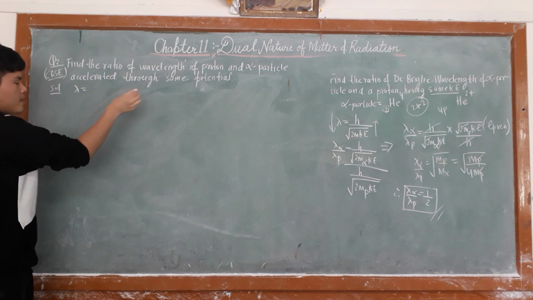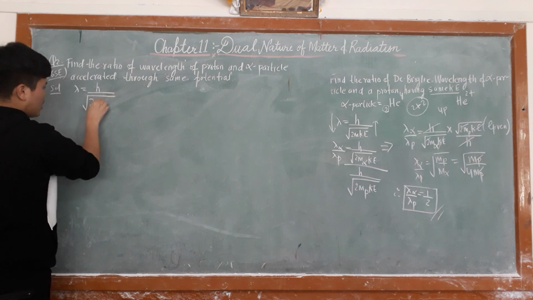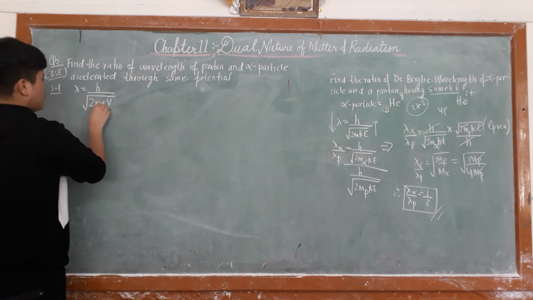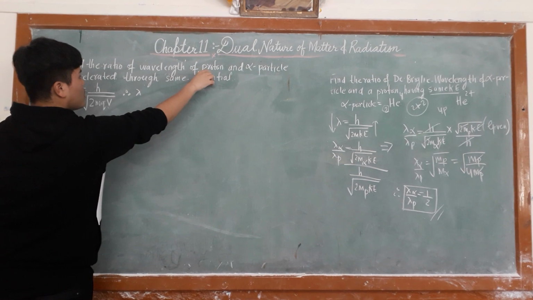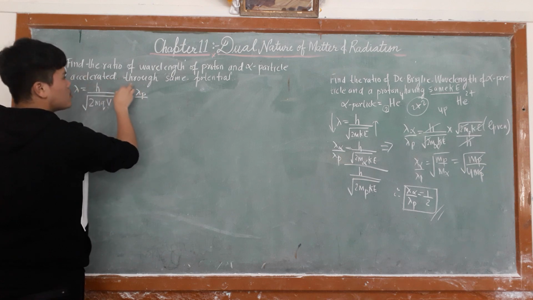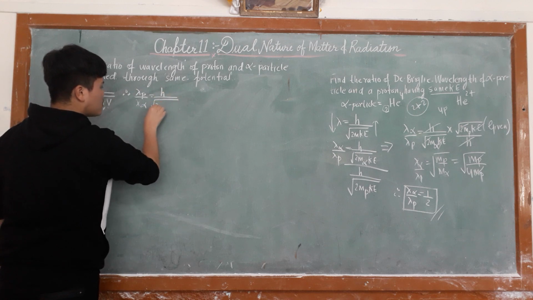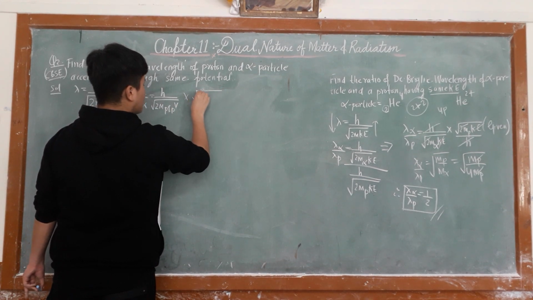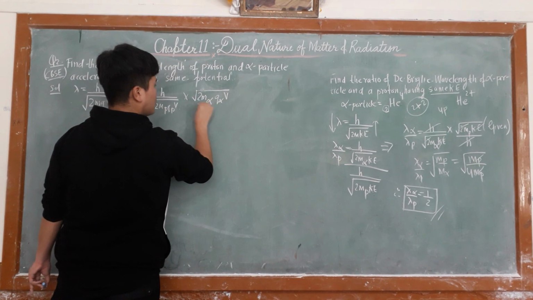Lambda in terms of potential. So potential formula: lambda is equal to h upon under root 2mQV. Therefore lambda p upon lambda alpha is equal to h upon under root 2 m p q p V into under root 2 m alpha q alpha V upon h.